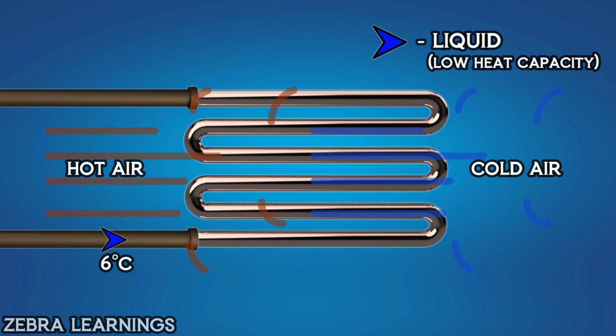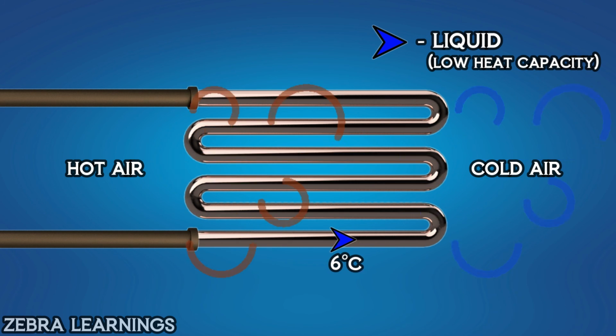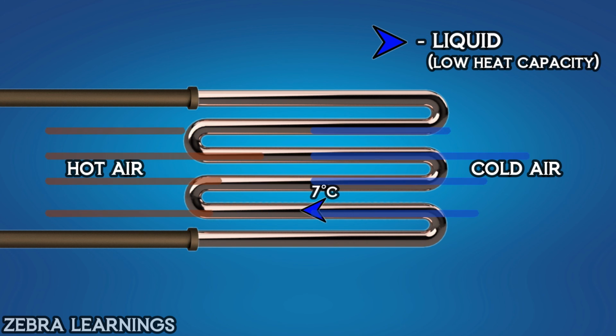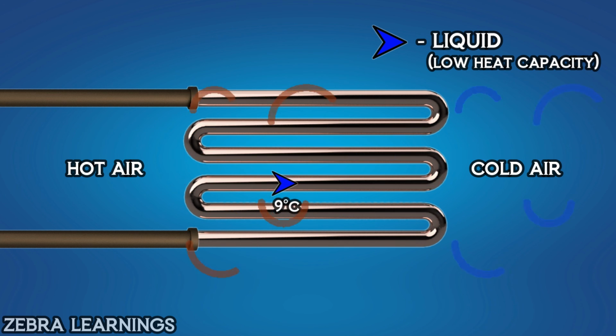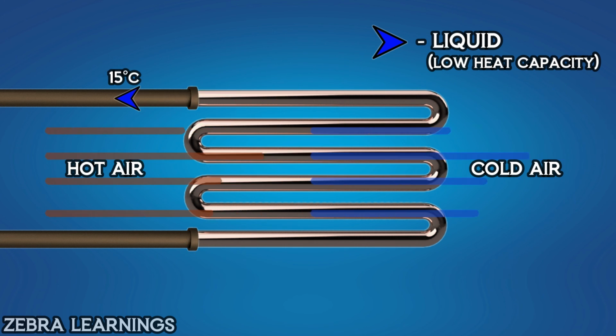If we were to use a liquid with a low heat capacity, its temperature would increase rapidly with each degree Celsius of heat absorbed, making it difficult to achieve proper cooling. Therefore, we use water with a high heat capacity in our chiller plants.